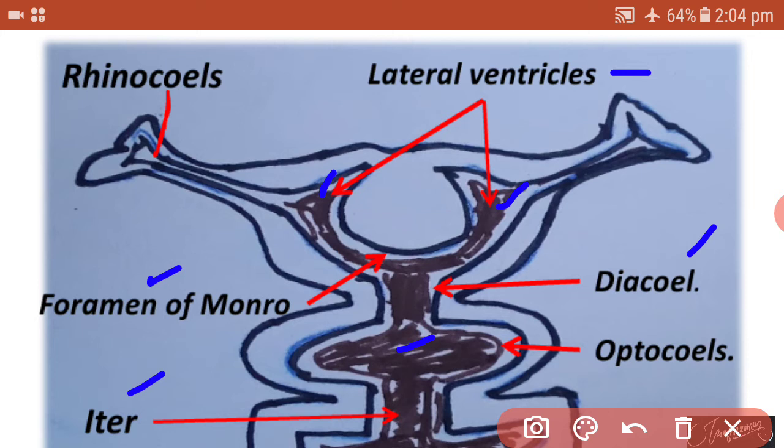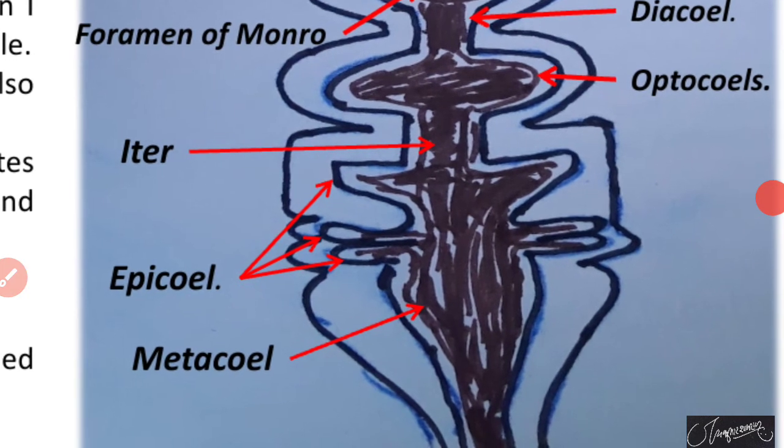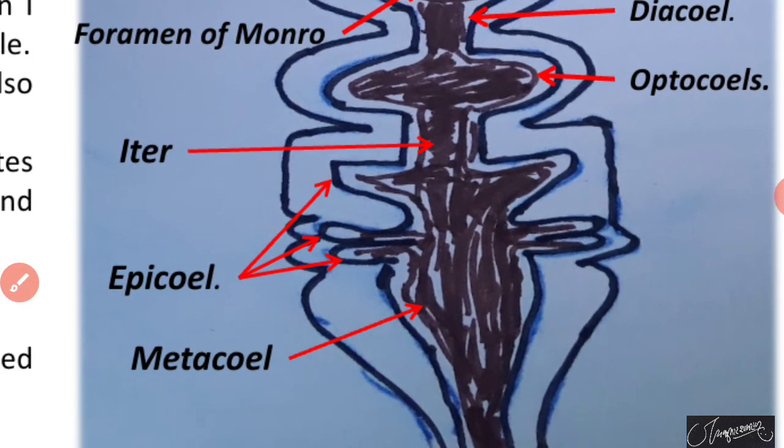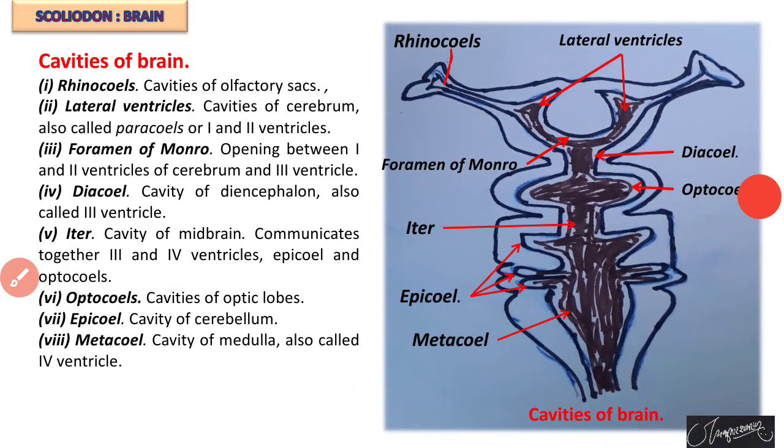Before that, there is also a cavity called optocoel. This optocoel is the cavity of the optic lobes, and there are some remaining cavities like epicoel. These epicoels are the cavities of the cerebellum, and metacoel. This metacoel is the cavity of the medulla oblongata, also called the fourth ventricle. So these are the cavities found internally in the brain of Scoliodon.